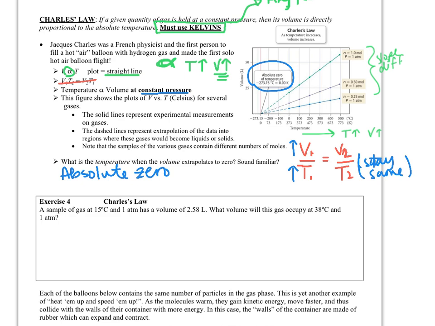It's never been achieved because at that point, all kinetic motion would stop, right? All kinetic motion is done. And so everything has some kinetic motion in it, so therefore this is a theoretical value. But absolute zero is -273.15 degrees Celsius or 0 Kelvin.